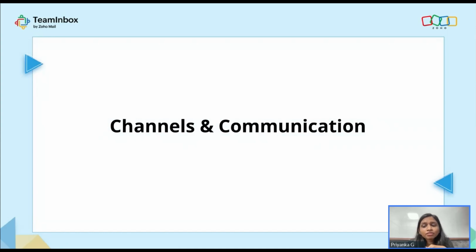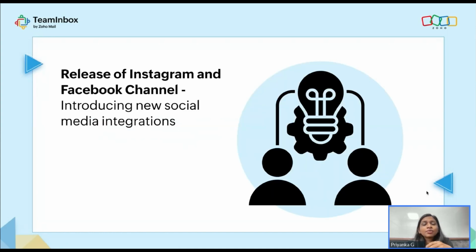Under this particular module, the first topic is the release of Instagram and Facebook channels. This was released last year. So I already told you email is not just the primary mode of communication; we have different channels in the picture, and according to the customer's preferences, they might use any platform they like to communicate with you. So you should be available and also bring them to a centralized platform for you to handle them with ease as well, right? So for that, we also have Instagram and Facebook added.